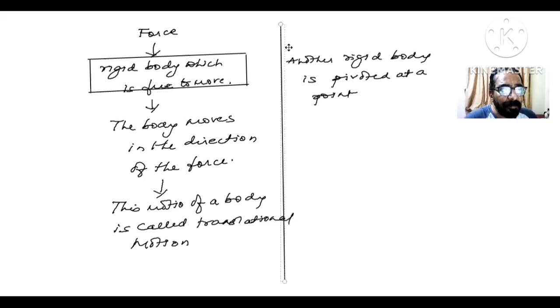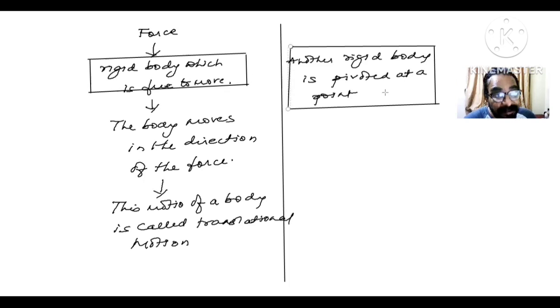Now look here, another body which is pivoted at a point. You can see this body is pivoted at a point. Now, you apply a force on this body, beta. But this force, if you apply it anywhere, it won't work.